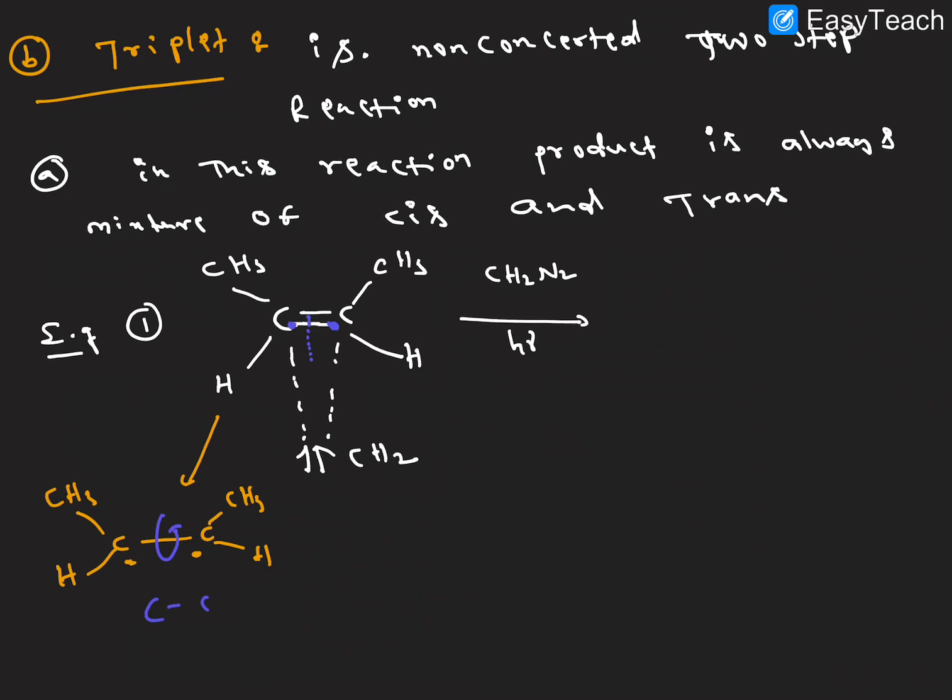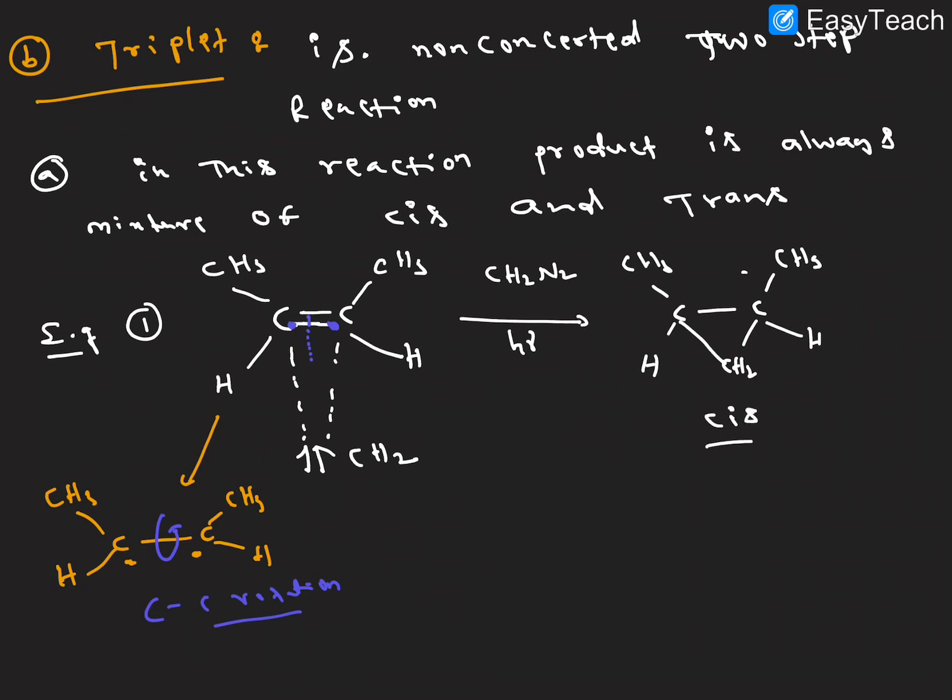C-C single bond rotation is possible. So due to this rotation, 2 products will be obtained. As it is, I am writing one product here: the C-C single bond, CH3, and here CH3, hydrogen, and CH2, CH. This is one product.